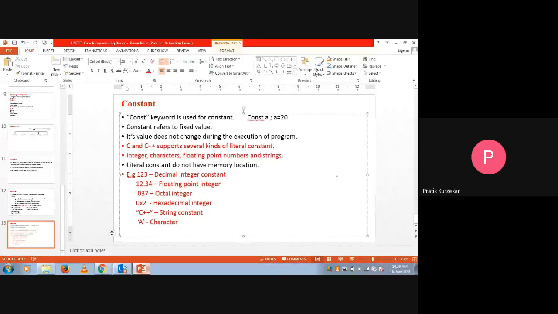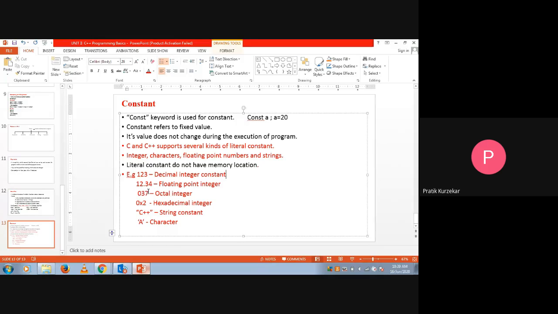Literal constant means a constant which does not have a memory location. A constant which does not have a memory location should be called a literal constant. See here, for example, 123 is nothing but our decimal integer constant. Now 12.34: if a point is there, that point represents a floating point number. So it is called a floating point constant.